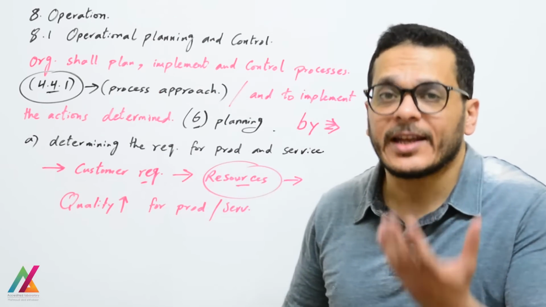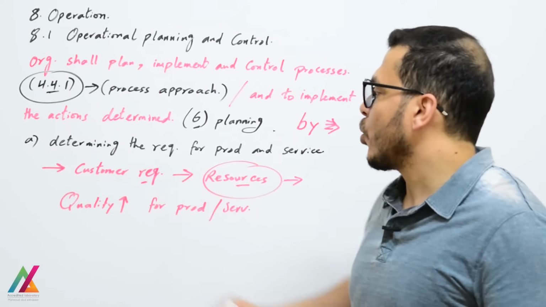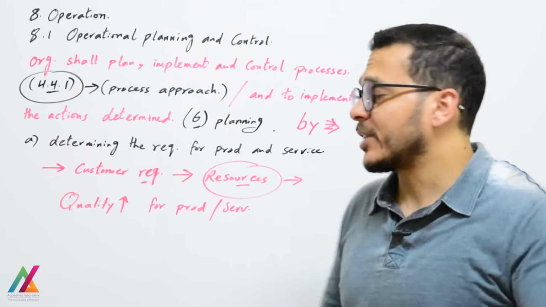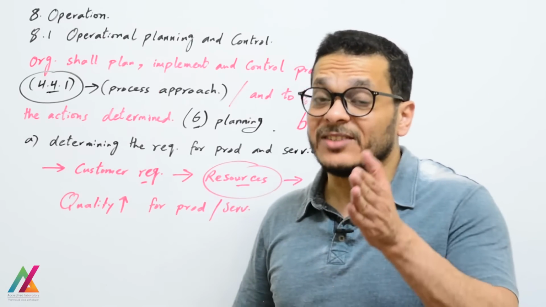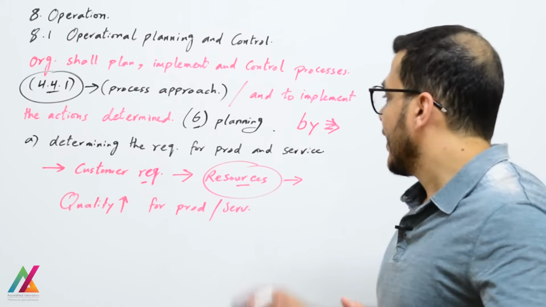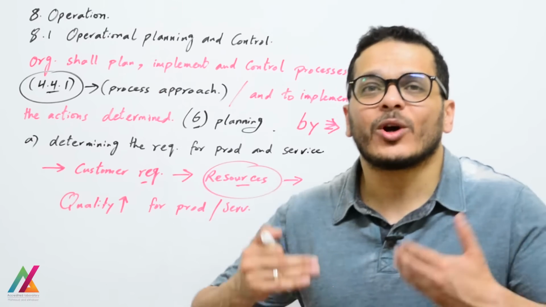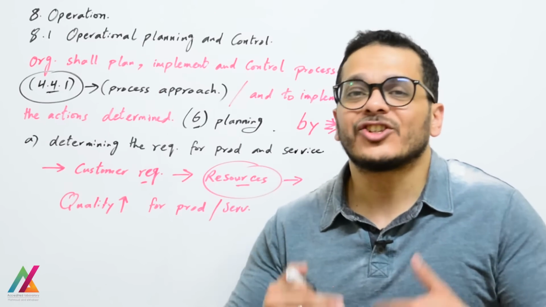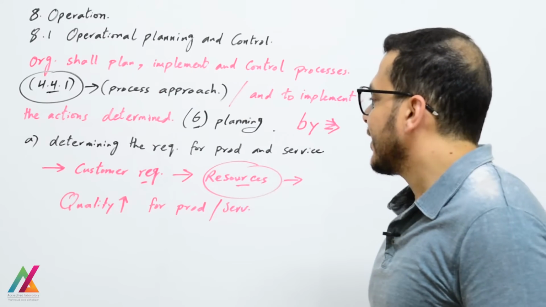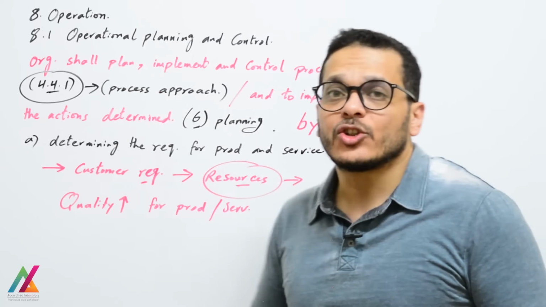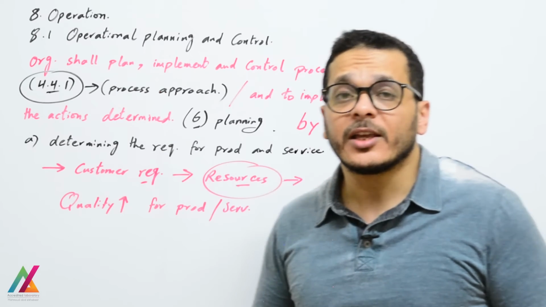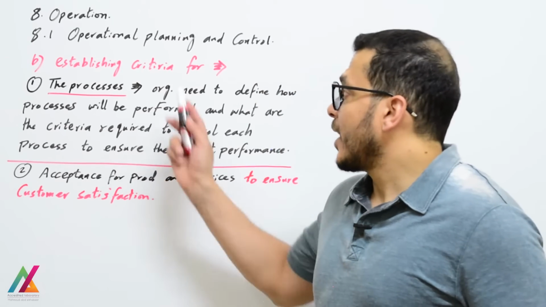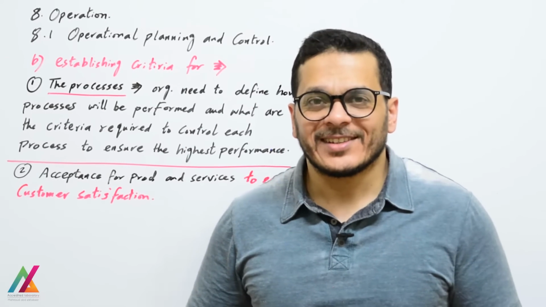You have to define at the beginning the customer requirement related to his product or service, and then based on the customer requirement, which should be defined well, you will have the resources required to achieve his requirements. And at the end, because of this, you will get a product or service of high quality.